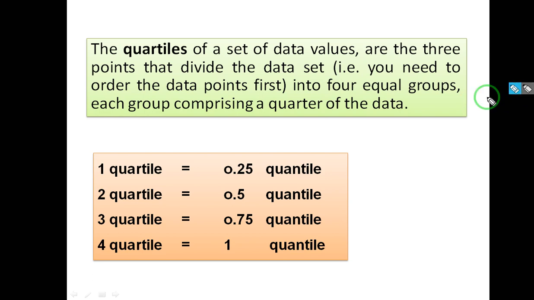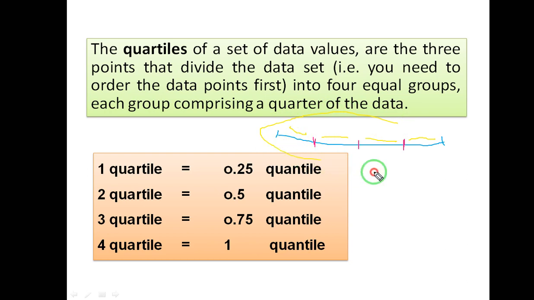For example, if you have a data set, and you divide this data set into 4 equal parts, now I have 4 quarters: 1 quarter, 2 quarter, 3 quarter, and 4 quarter.